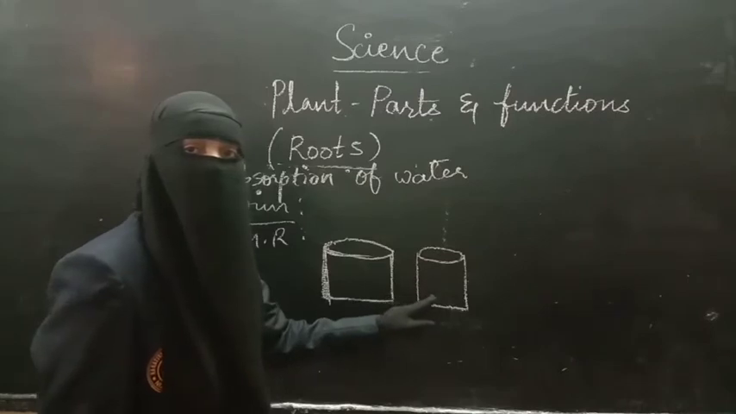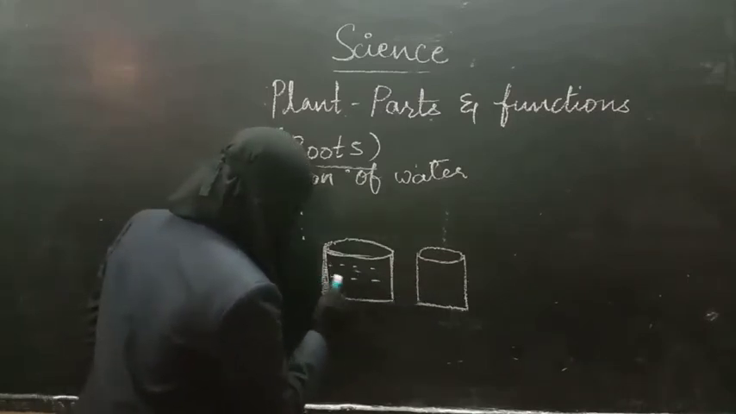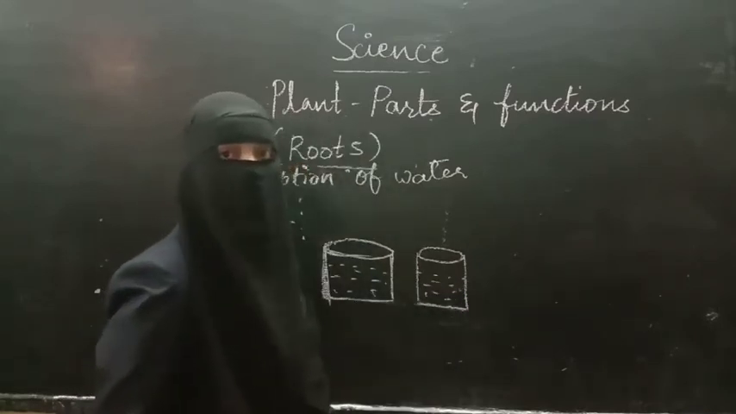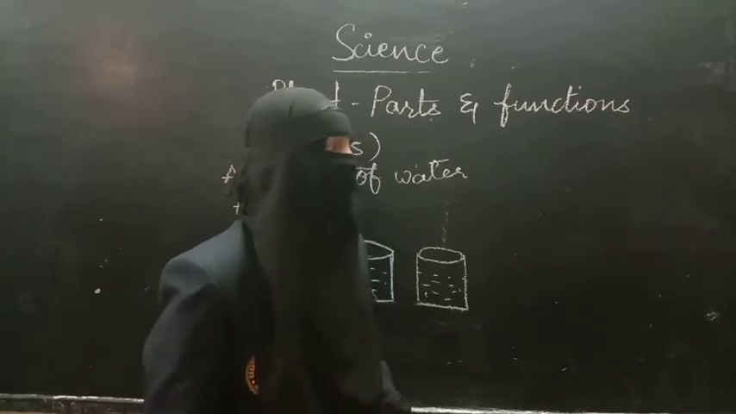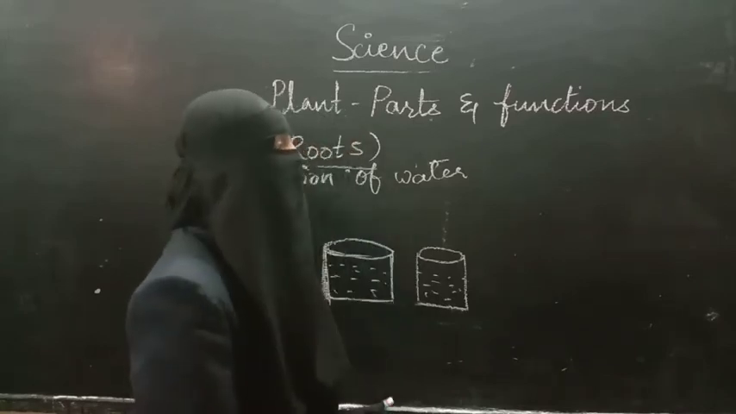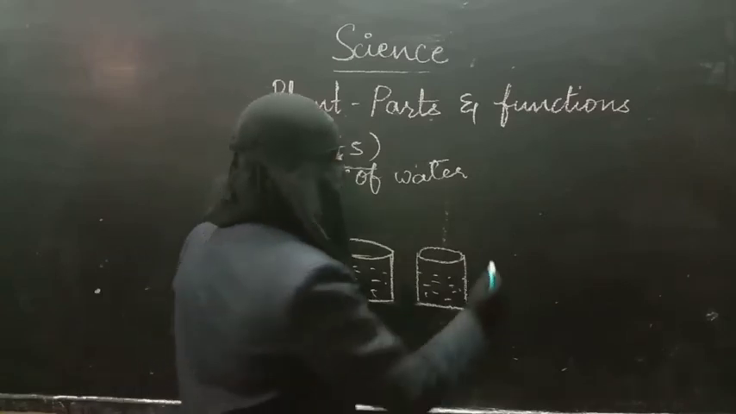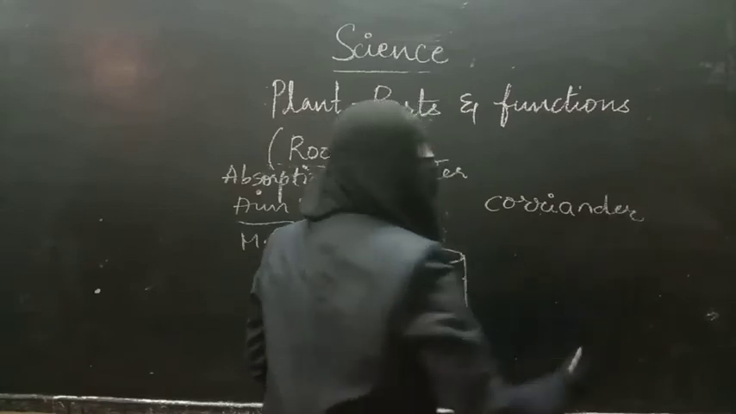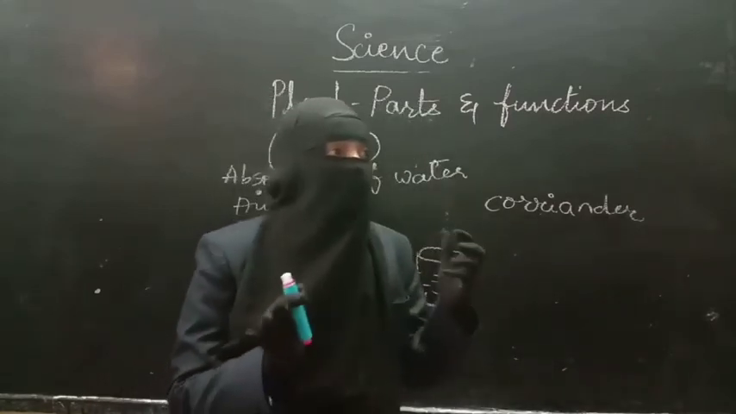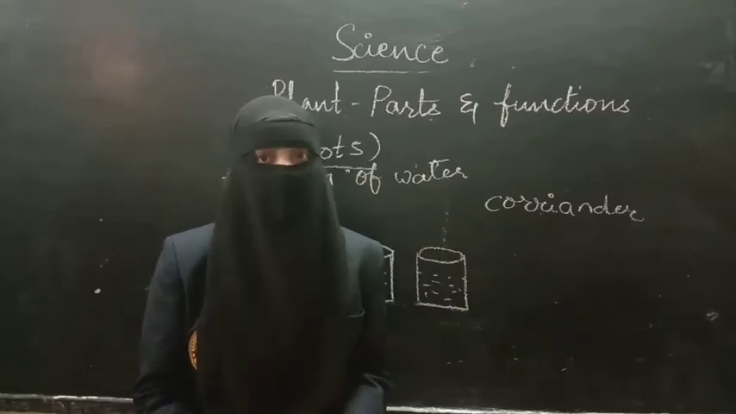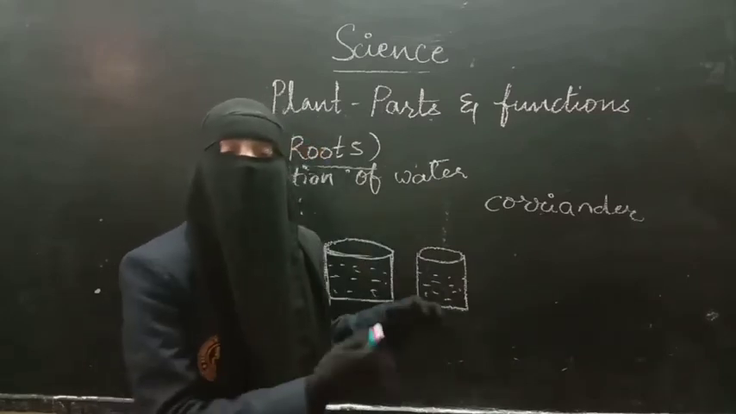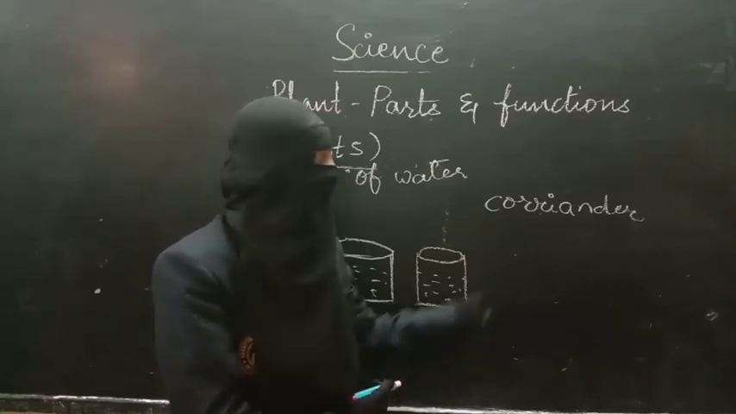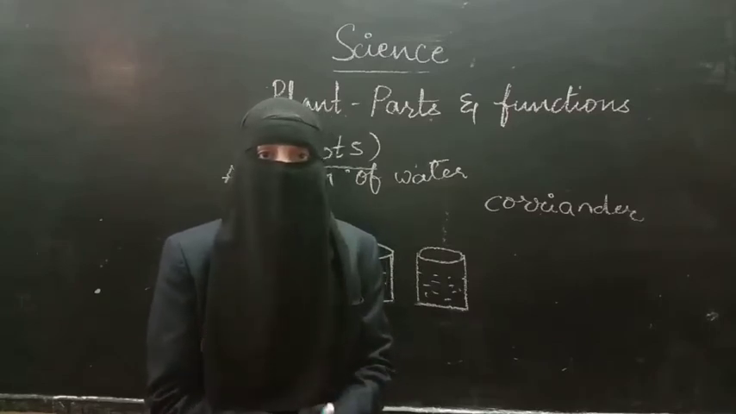So the materials required: first, 2 glass tumblers, and water. We have to fill the water in these tumblers. And plant. You have to take 2 plants. Let us take a taproot system, coriander. The plant we are choosing here is coriander, because coriander is easily available. We can find the roots of it, and the color of the coriander stem and roots will be light in color, so you can find the color difference. Why I am choosing this, you will understand when we start doing the activity.